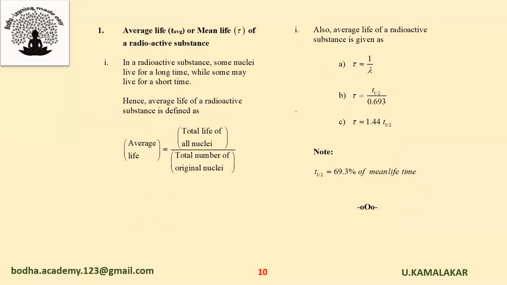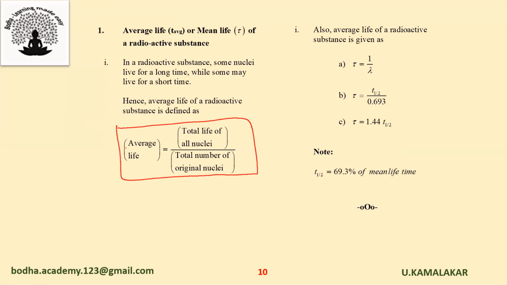Next topic, the average life or mean life of a radioactive substance. In a radioactive substance, some nuclei live for a long time while some may live for a short time. Hence, the average life of a radioactive substance is defined as the total life of all nuclei divided by the total number of original nuclei.